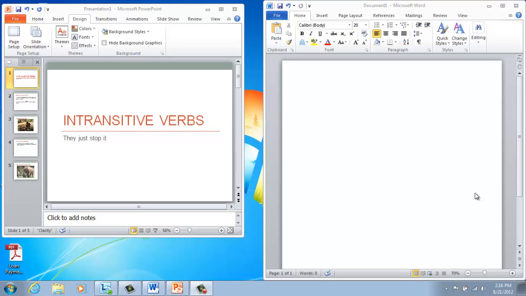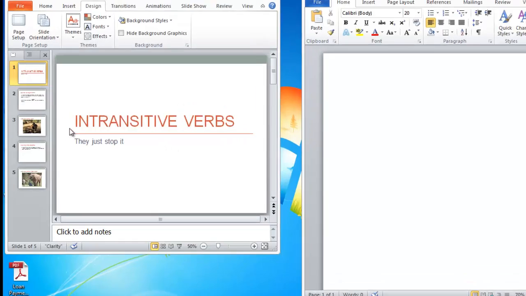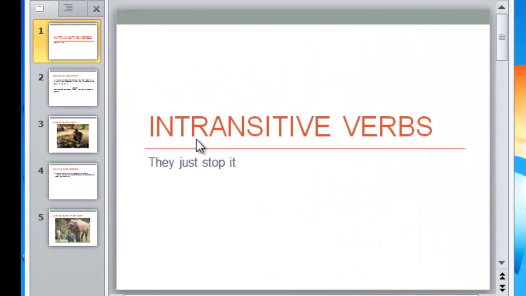Here to talk to you about part one of the verbs we're looking to identify: intransitive verbs. Remember, we are identifying verb types so that we can begin constructing more interesting and dynamic sentences. So, intransitive verbs, there are two unique features about them.